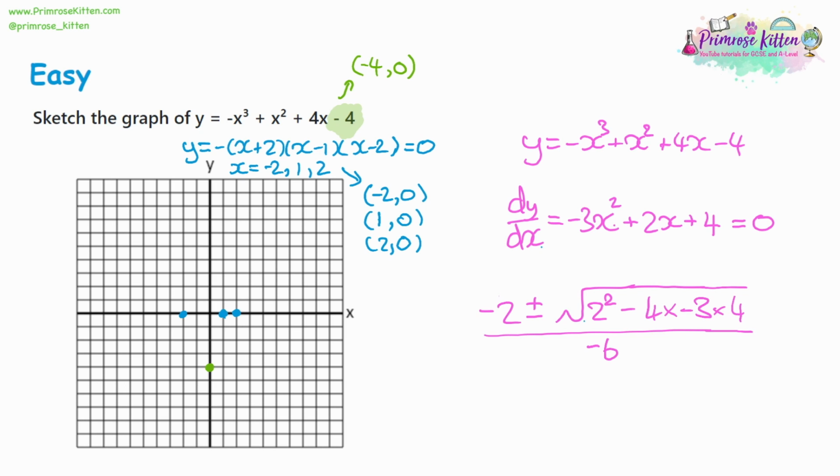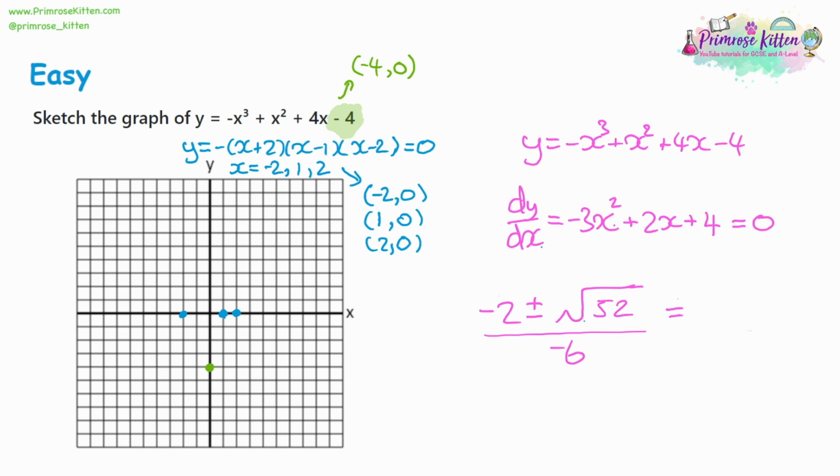So now we can start to work this out. 2 squared is 4. 4 times 3 times 4 is going to give us 48, and it's negative 3, so it'll be a negative 48. And 4 take away a negative 48 is going to give us a positive 52, because it's a double negative, so we add them together. So what we can do now is plug this into our calculator and get some answers, and they're probably going to be decimals, given that we've got root 52.